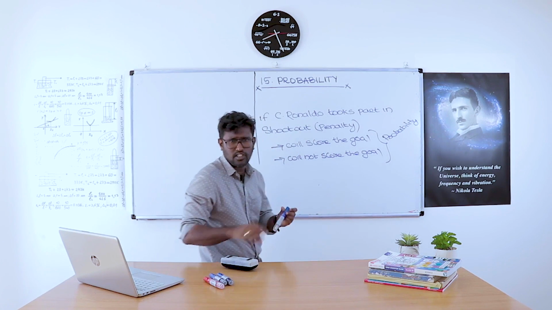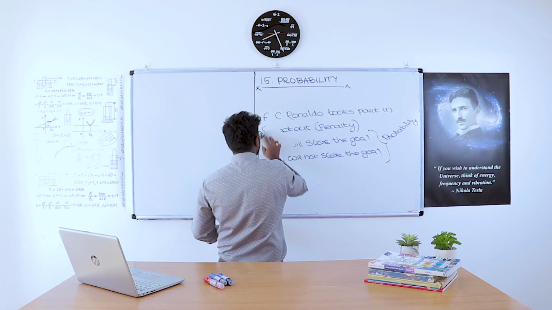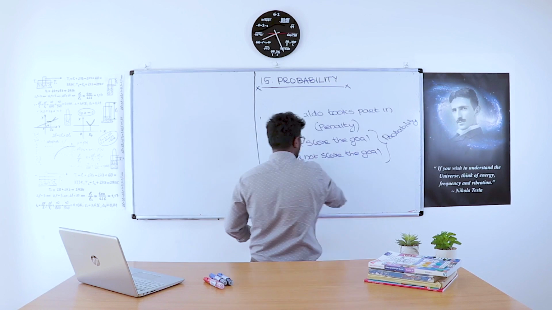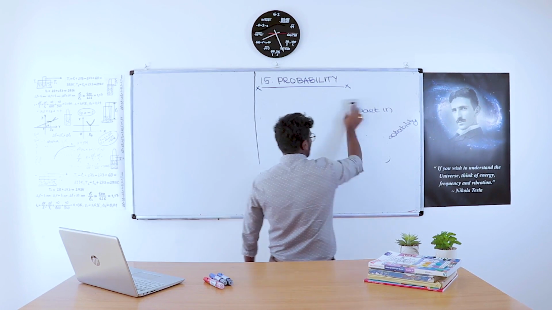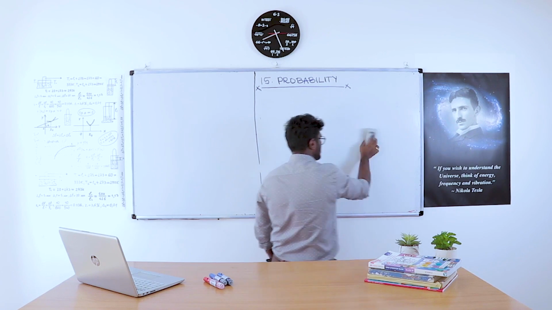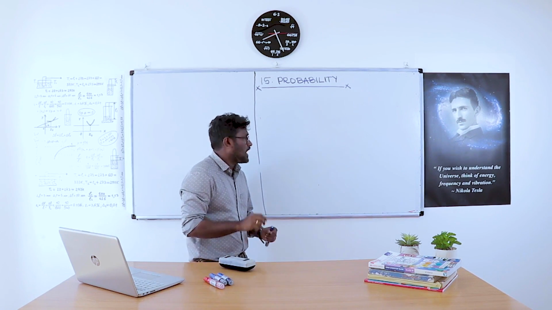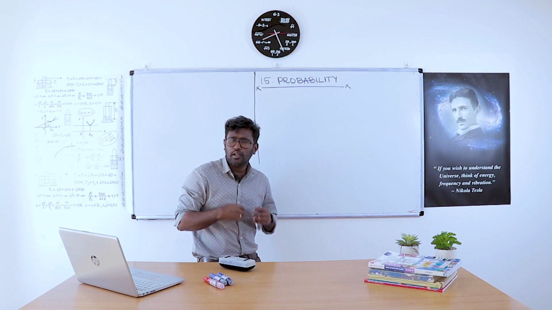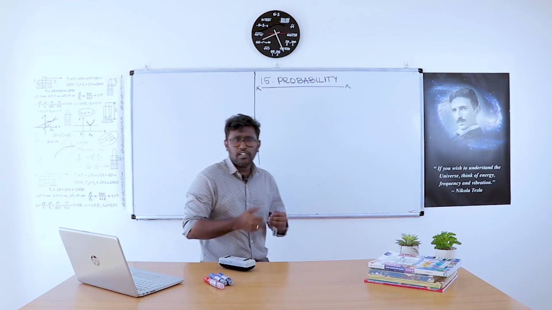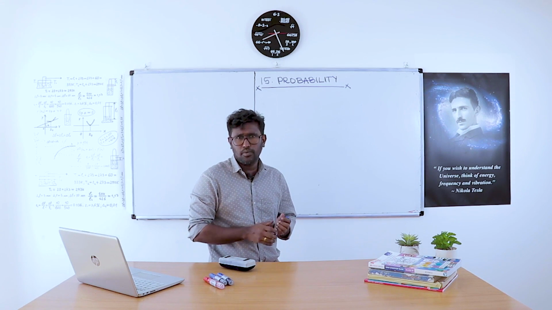So the next thing is how to find the probability of an event. Before that, we have to identify two terms: sure event and impossible event. What is meant by a sure event and what is meant by an impossible event?